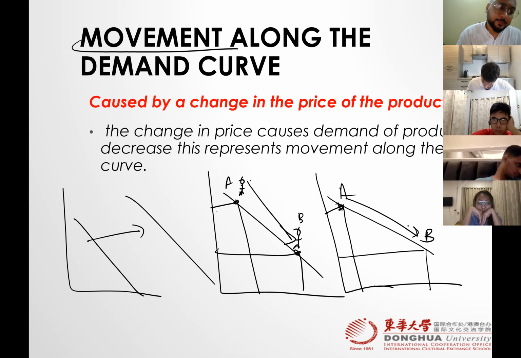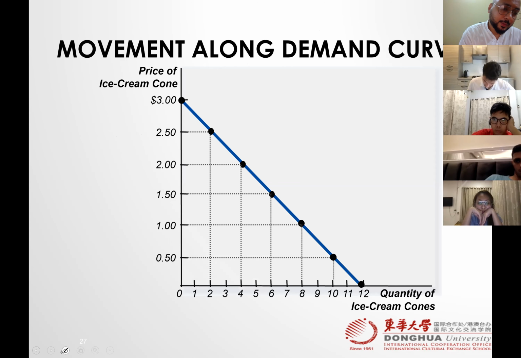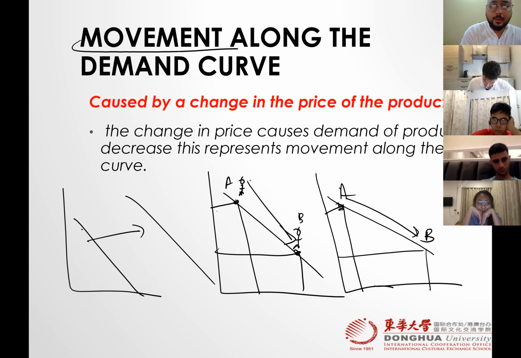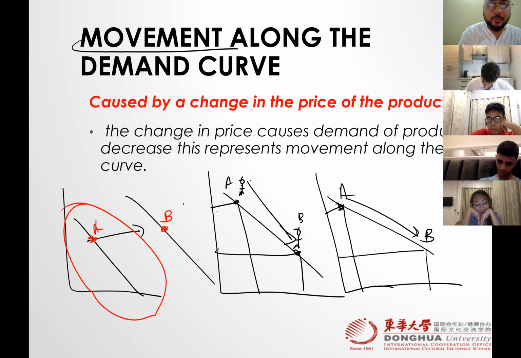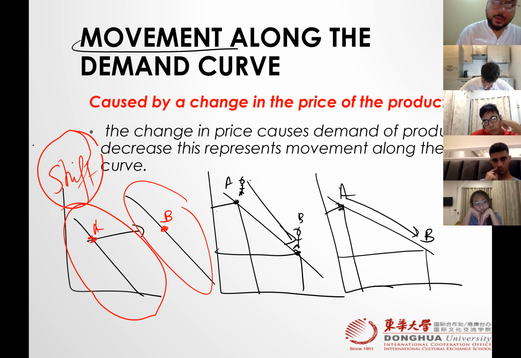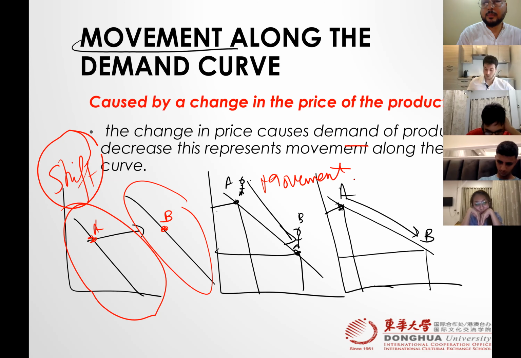But look at that. If you are here, and now you have moved to point B, and point B is not on the same curve, you have to make a new curve. We call this a shift. This is called movement. So what is the definition of movement?